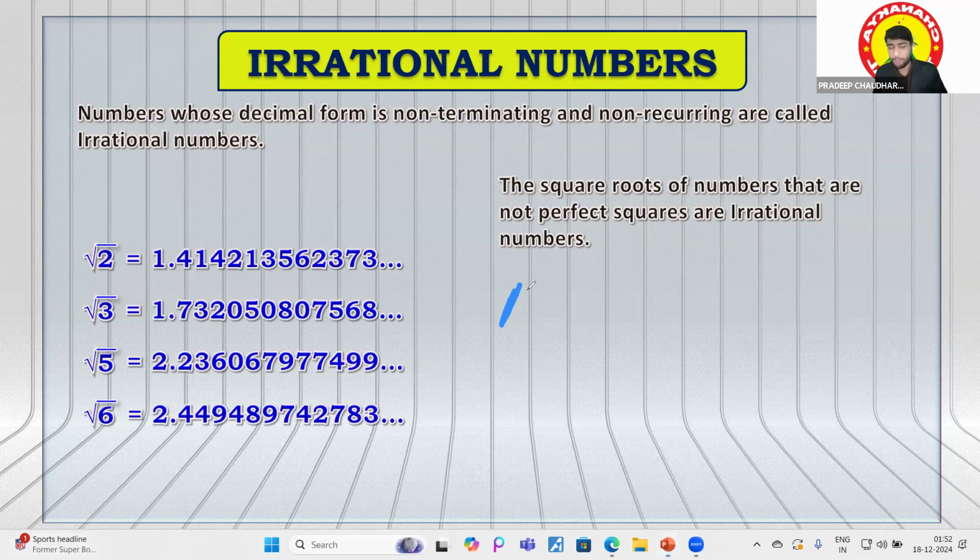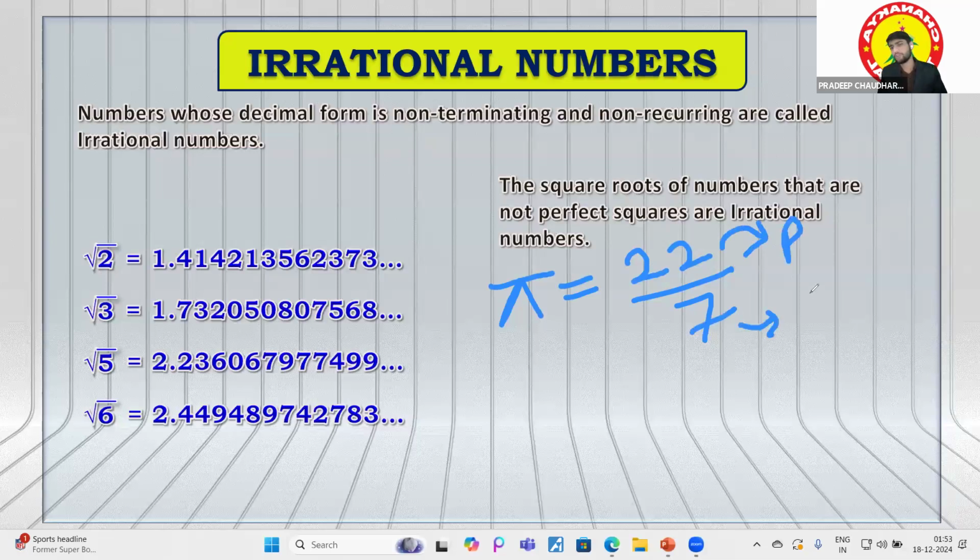Now I have just one more number, pi. So for pi, some people take the value as 22/7. So we can write it in the form p over q. So why is it not a rational number? Yes, it should be a rational number, right? But it is not. Why?